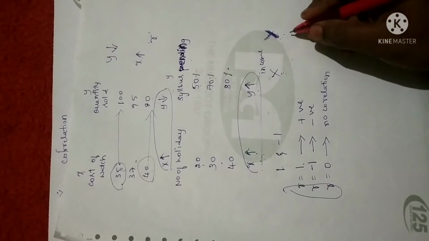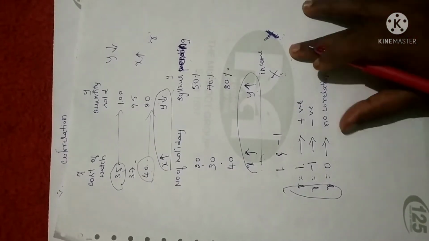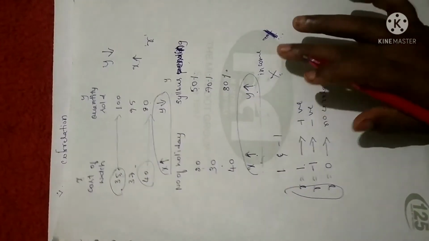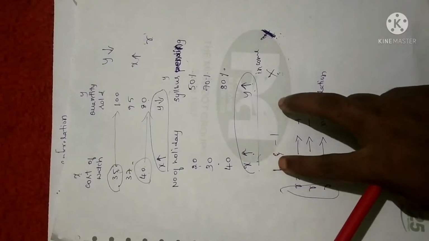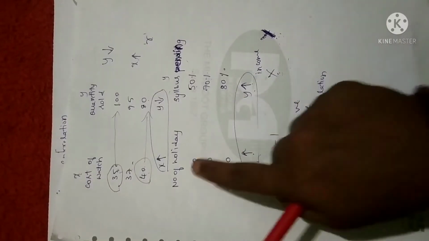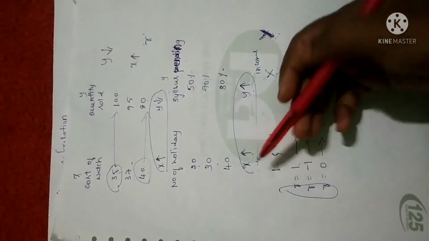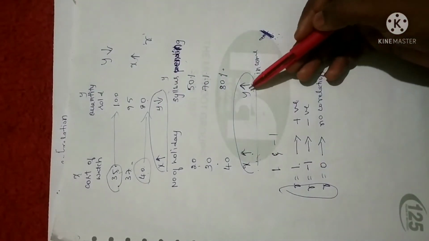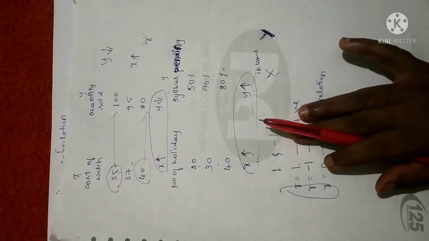If there is no comparison at all, we can say there is no correlation. So correlation gives the relationship between two series in such a way that those two series should be related, either if an increase in one quantity leads to a decrease in the other, or if an increase in one quantity leads to an increase in the other. So hope you understand the concept of correlation.